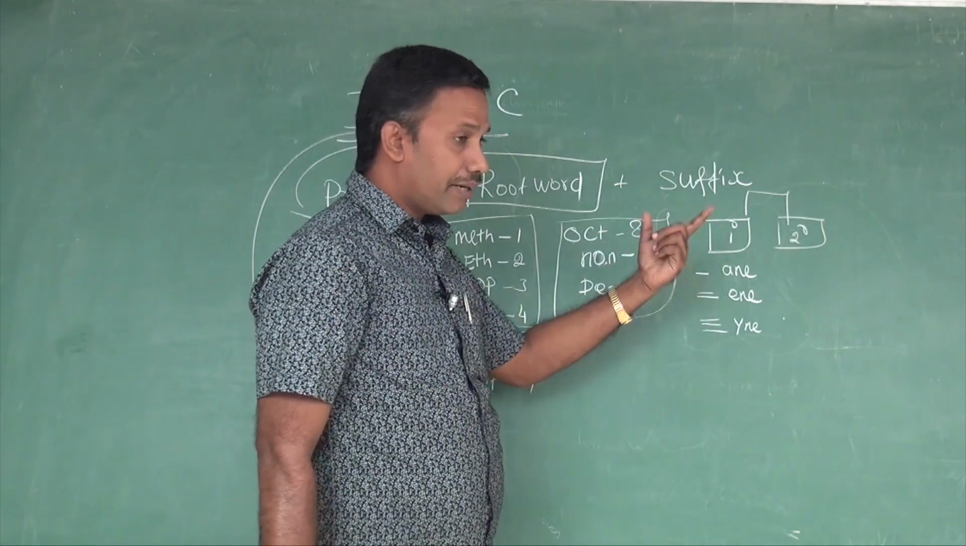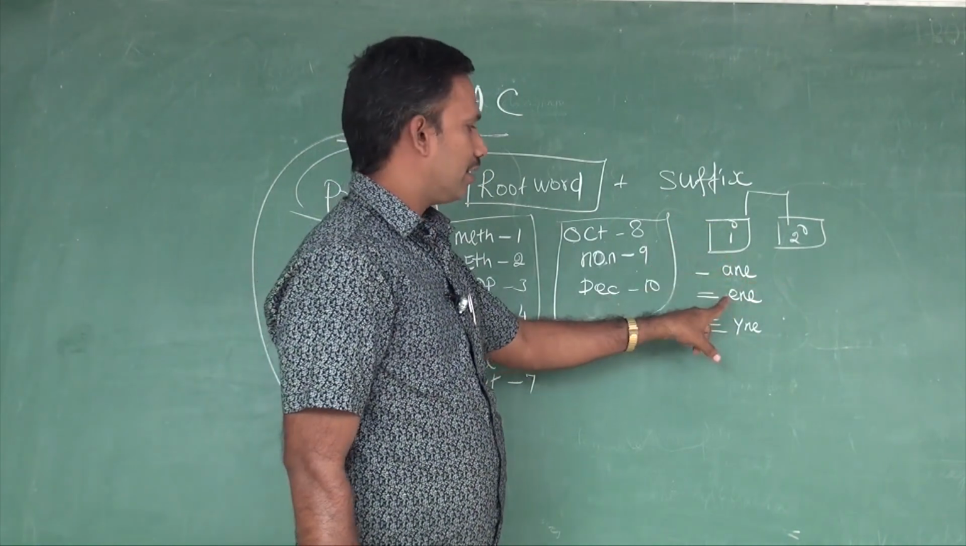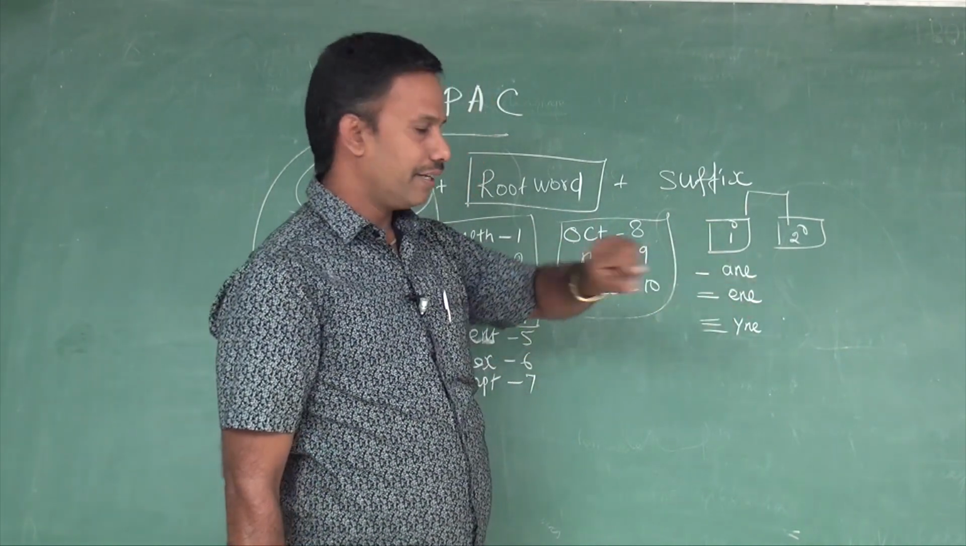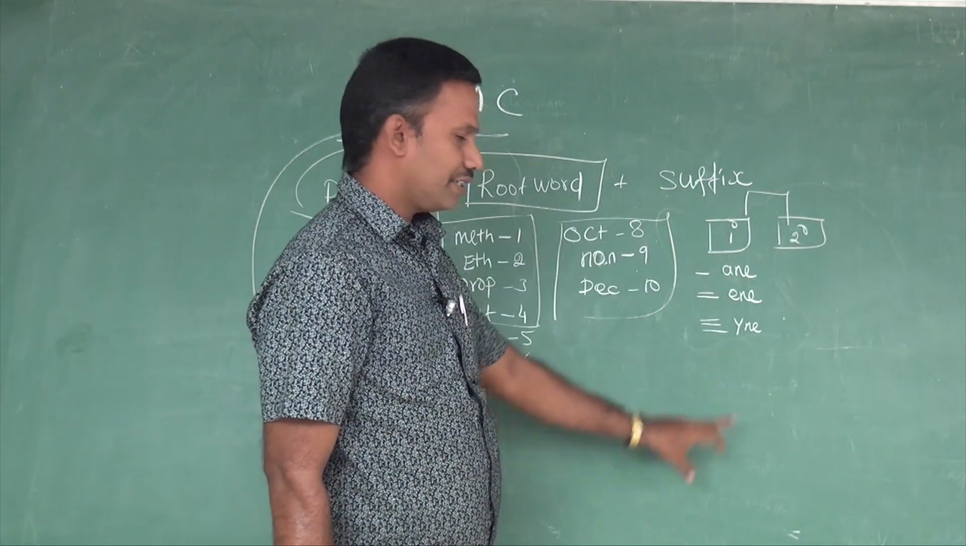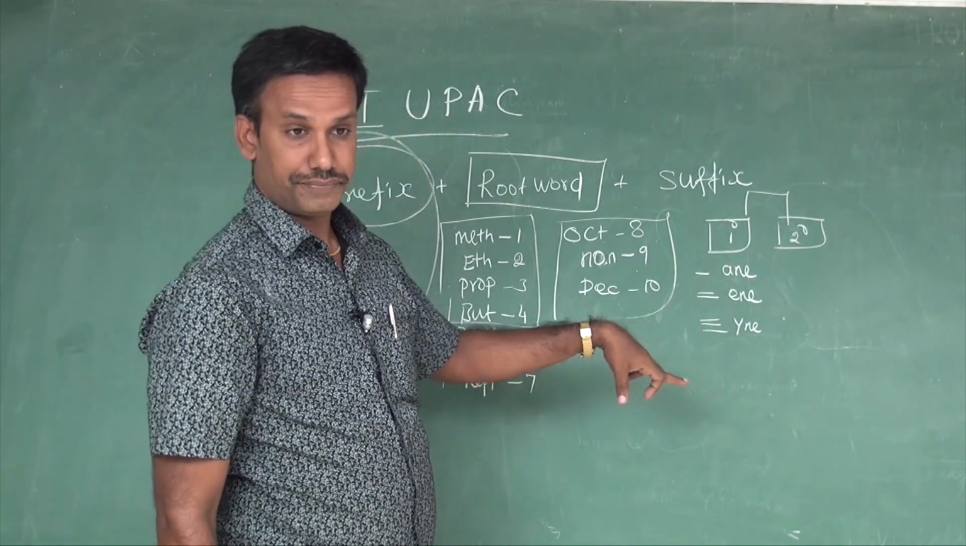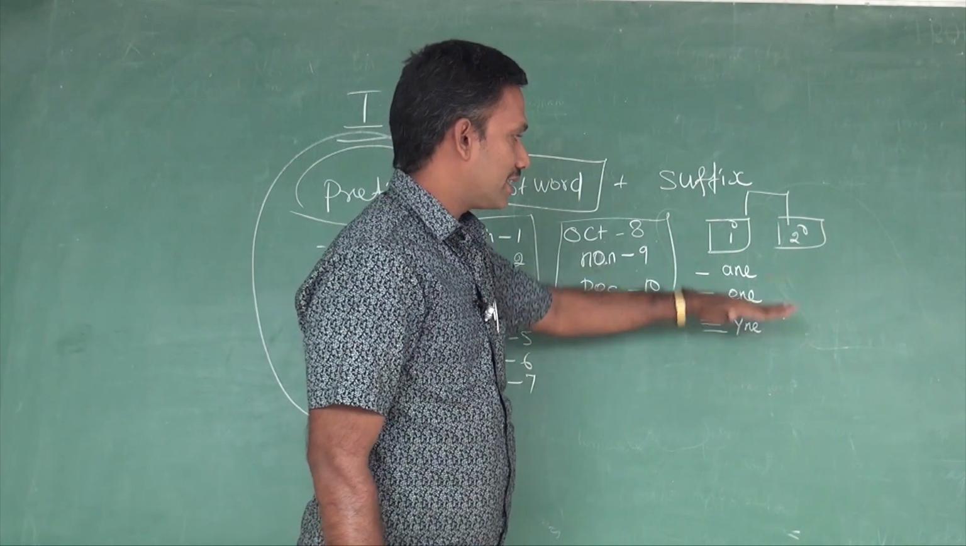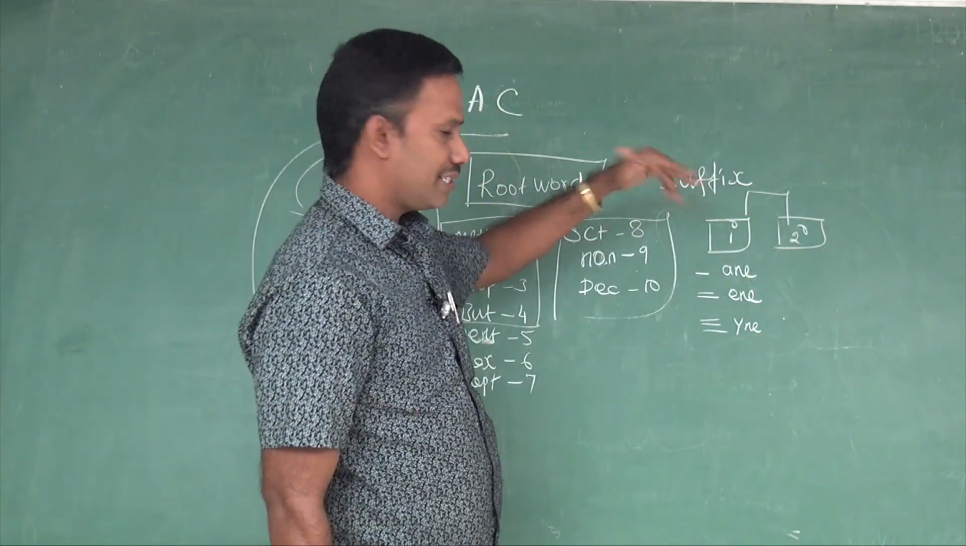Then if there is a double bond, ENE should be added. ENE is a primary suffix. If there is a triple bond, then YNE should be added as a suffix. These are the primary suffixes.